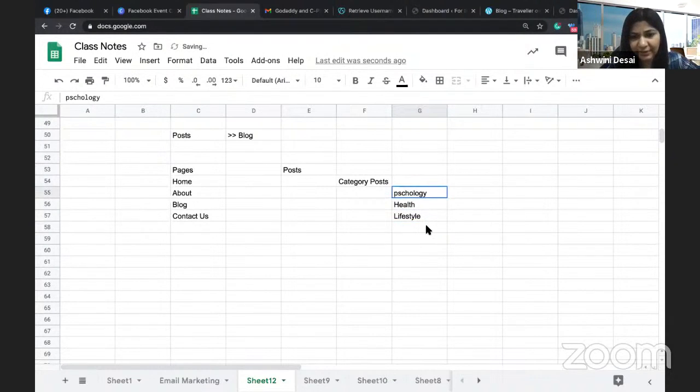So there are 3 categories which we are going to work upon. So the category post, and then under each category we will be writing the posts. Okay, this is how it works. So the layout is simple. There will be 4 pages, and there are going to be 3 categories, and under each category we are going to create posts. So we are going to add a lot of content in the next week. Meanwhile, today we are just going to create the structure of this particular website.